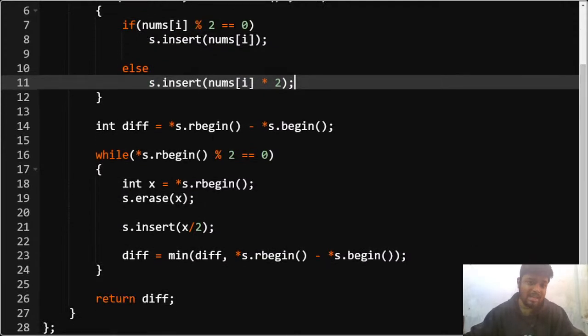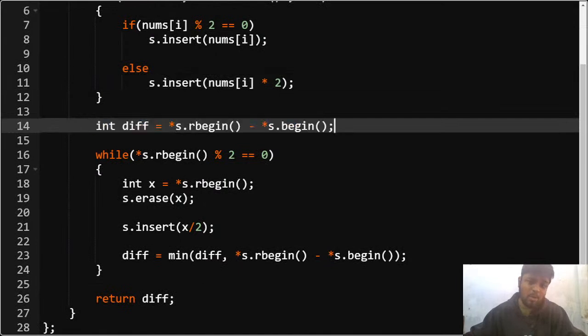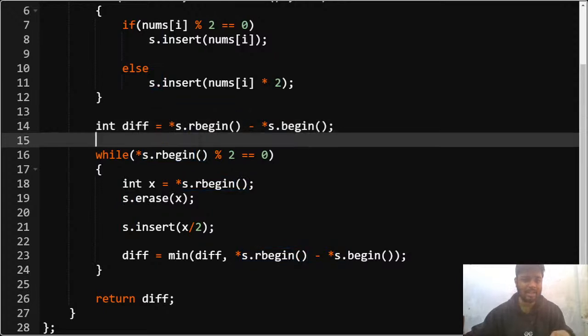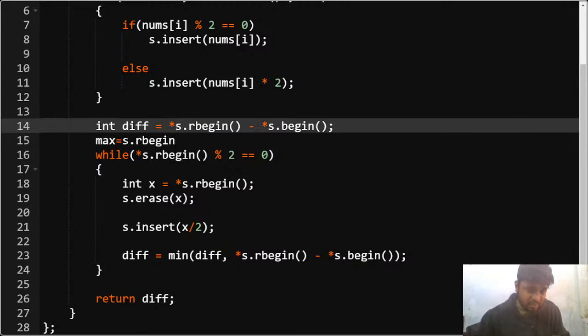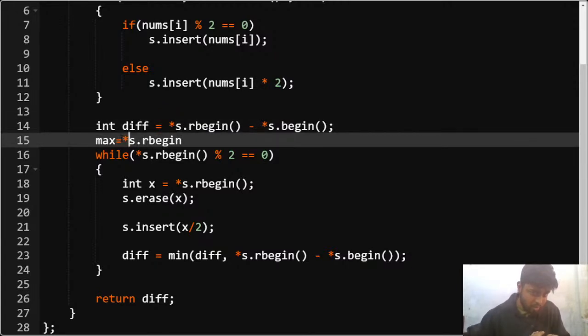After this, I'm calculating the difference. As I told you, in C++, s dot rbegin will give me the maximum element, right? I'll write here for you: the maximum is equal to star s dot rbegin. Why am I using a star here? Because it gives a pointer, so I use the star to get that particular element. What is the minimum element? The current minimum element will always be star s dot begin, that is the starting element of the set, right?